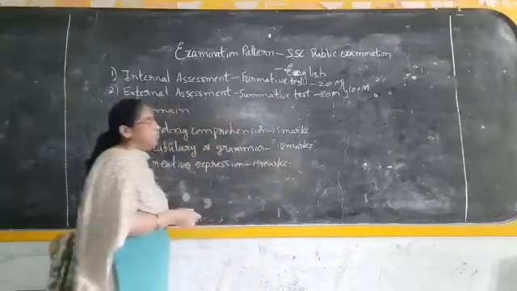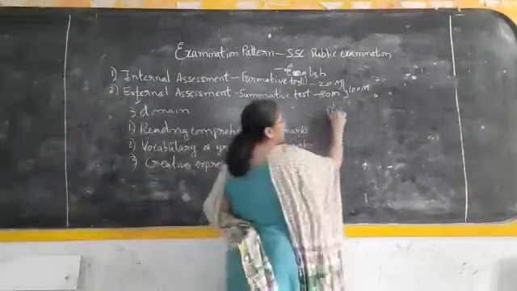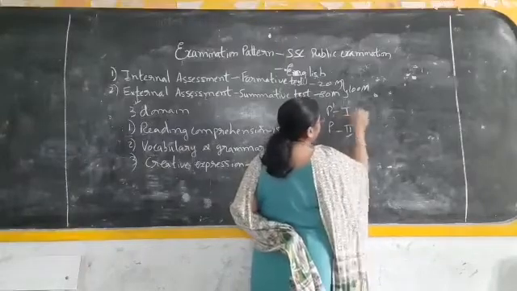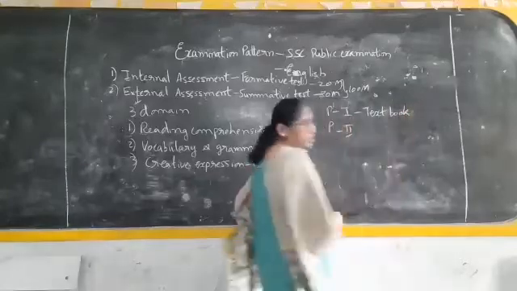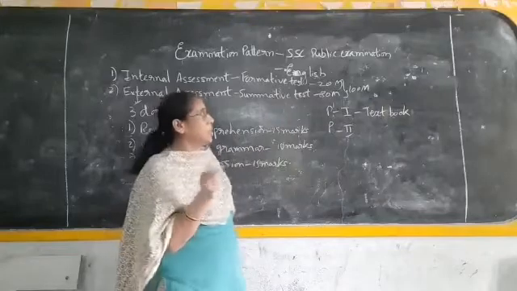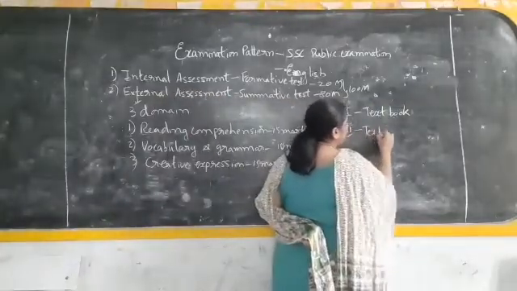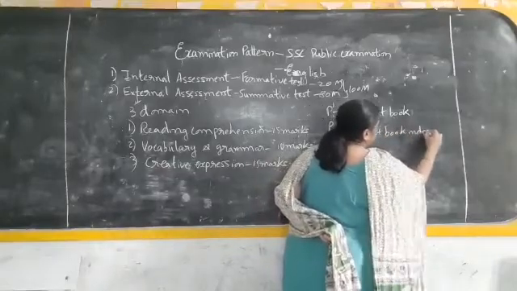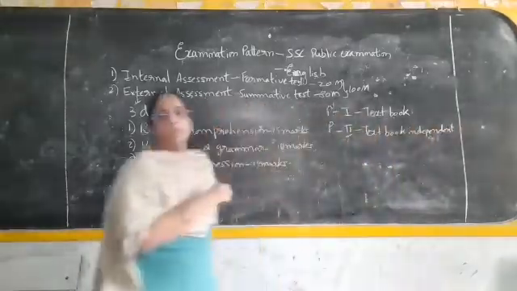Coming to the question paper, as you know, you will have two papers, paper 1 and paper 2. In paper 1, all the questions will be given from your textbook. That is, it is dependent on text. You should have complete knowledge about the story or the grammar or vocabulary, whatever is taught in your textbook as per your lessons. The second paper is called textbook independent. That means whatever questions are asked, your general knowledge regarding the language is tested.